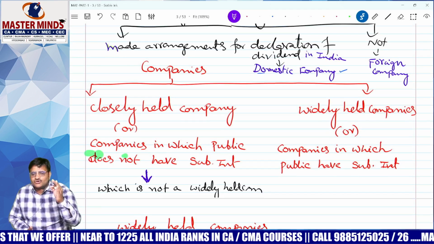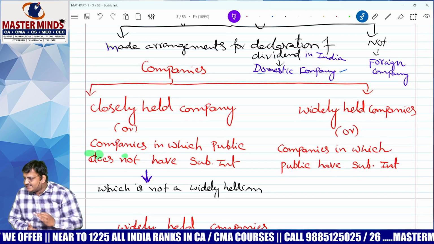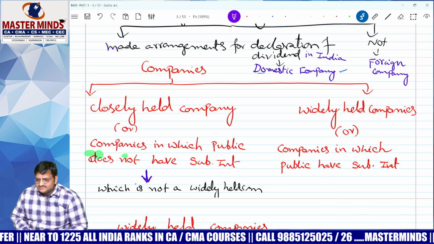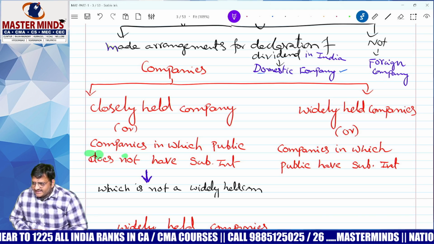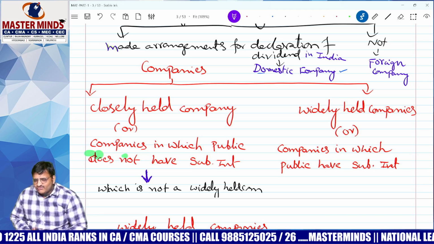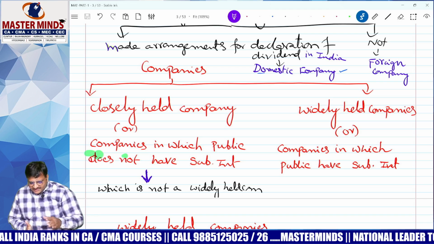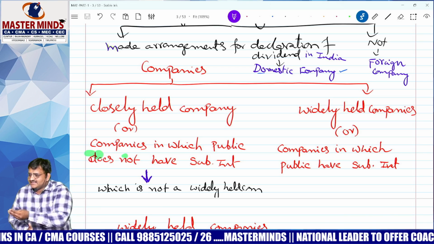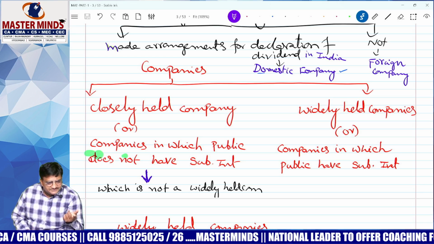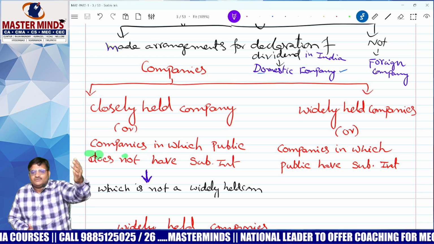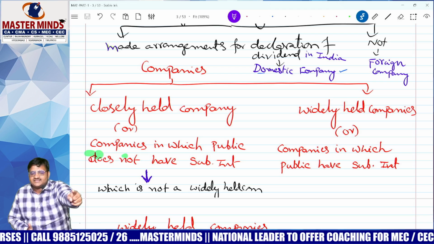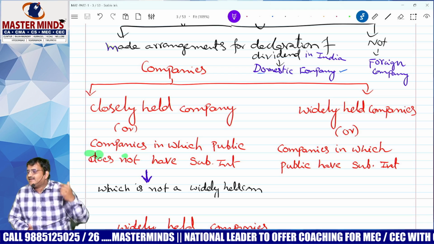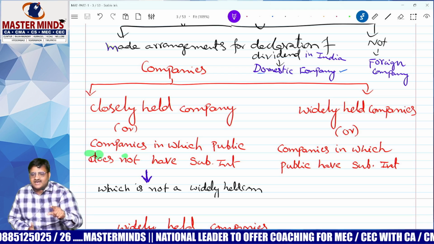Closely held company means which is not a widely held. Do you know why the lawmaker will define like this? If I explain like this, there is no need to explain both things. Explain one, and if it is not that, then it is the other. That is the reason. Which is not a widely held is called closely held. What is widely held? Tell me. Which is not a closely held.